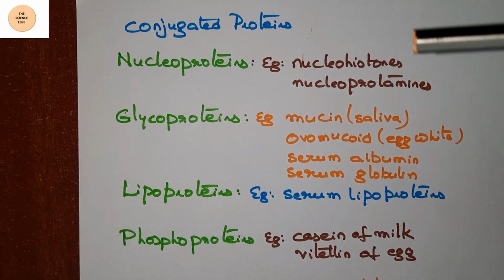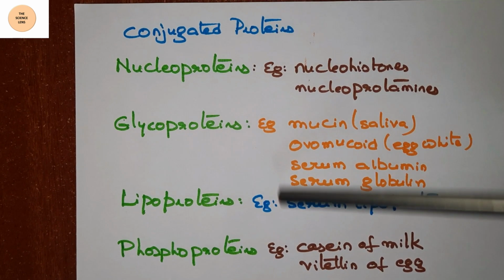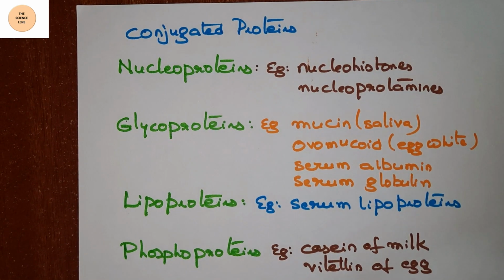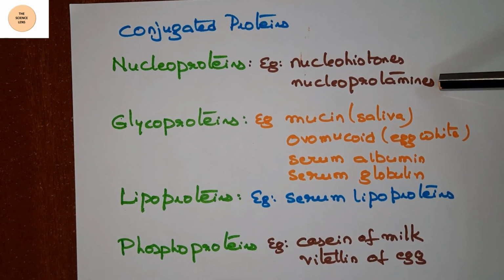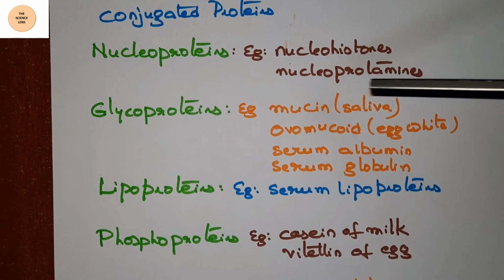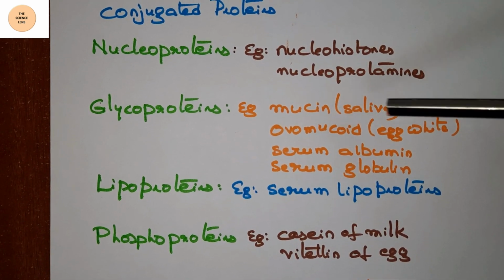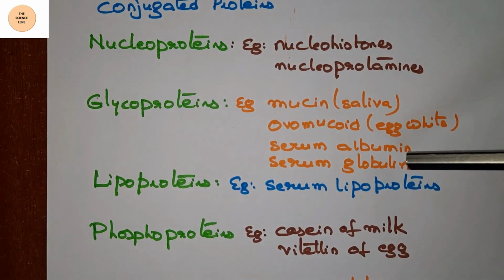Now we are studying the examples under each category of conjugated proteins. Under nucleoproteins, nucleohistones and nucleoprotamines are the examples. For glycoproteins, mucin of saliva, ovomucoid of egg white, serum albumin and serum globulin.